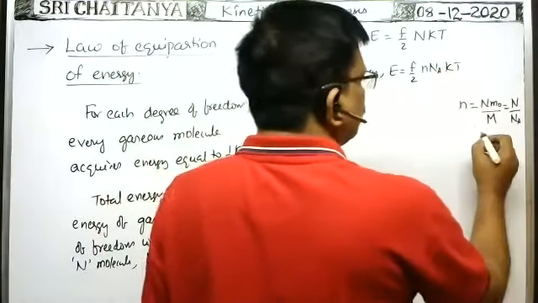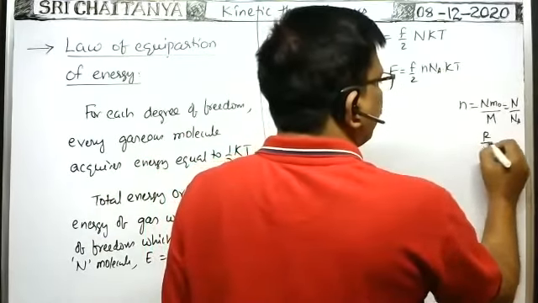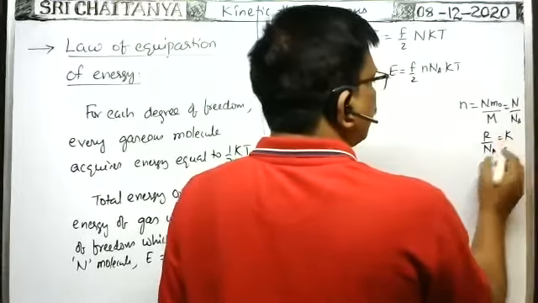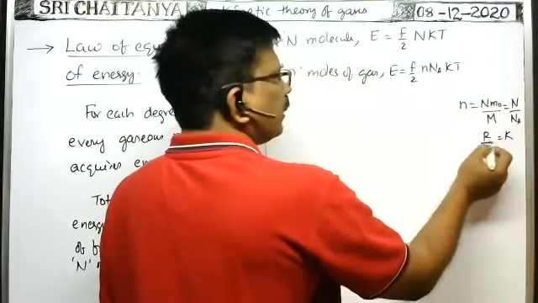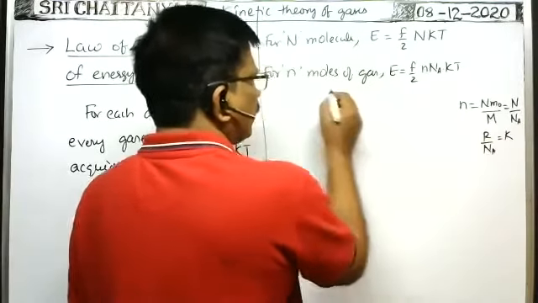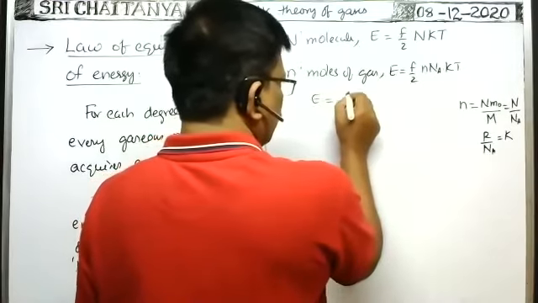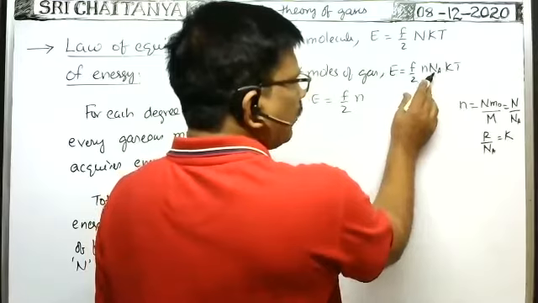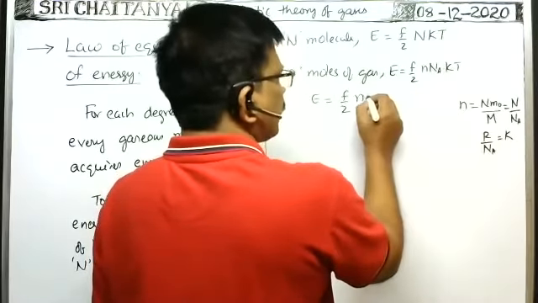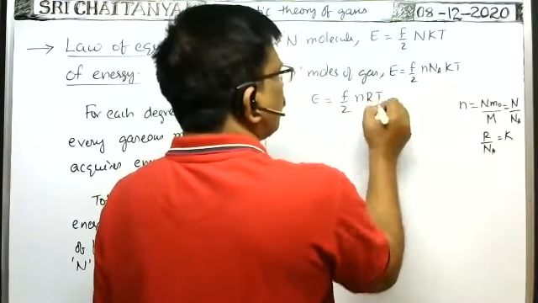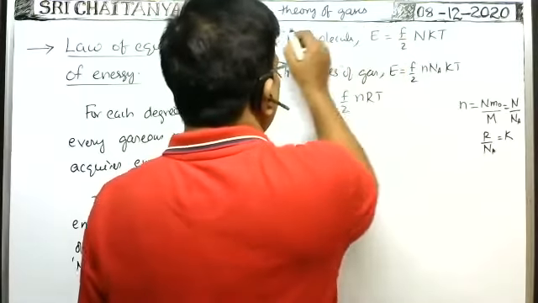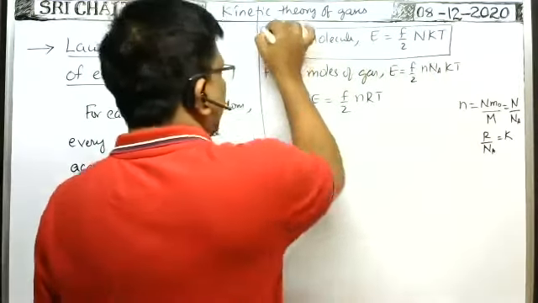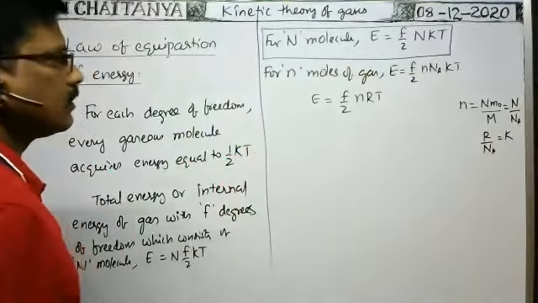But the universal gas constant R divided by Na is equal to the Boltzmann constant, so the Boltzmann constant into Na gives the universal gas constant. Therefore energy is equal to f by 2 small n, Avogadro number into Boltzmann constant is equal to universal gas constant, R into T. So this is the formula for n molecules, the energy of the gas.